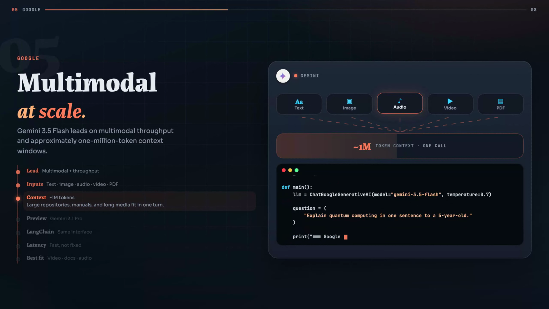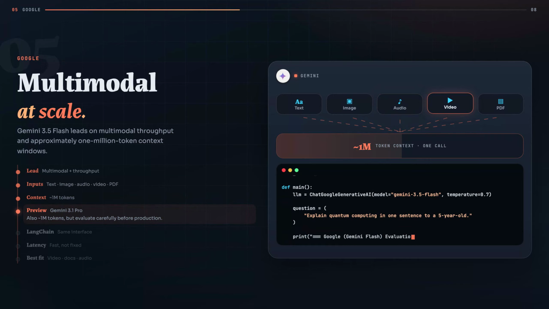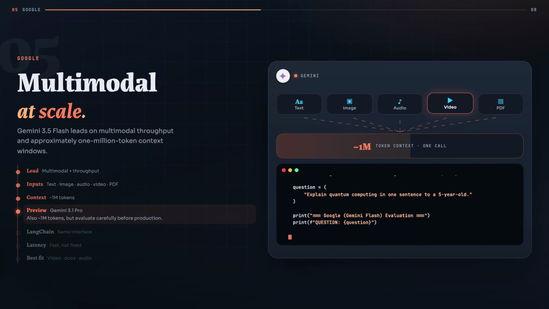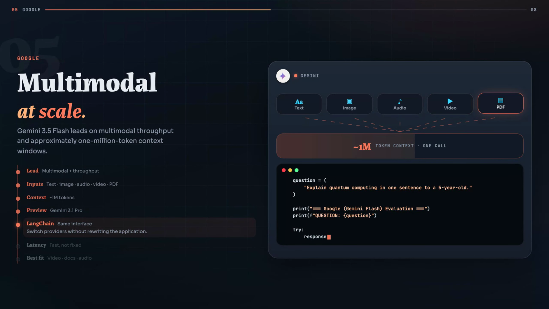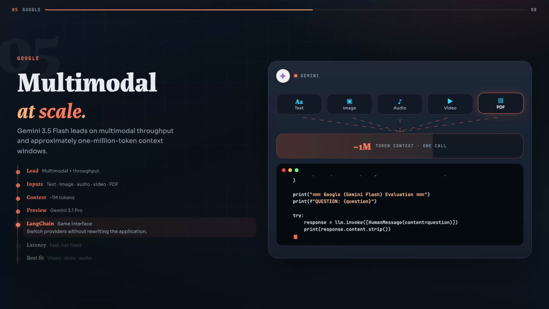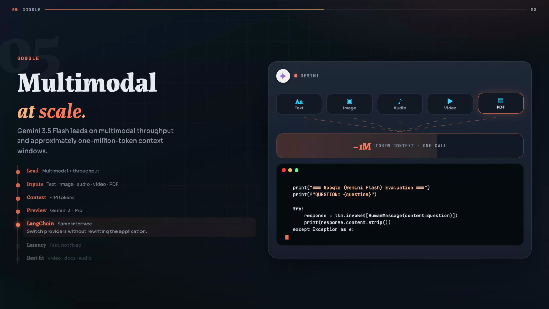Gemini 3.1 Pro also supports approximately 1 million input tokens, but it remains a preview model and should be evaluated carefully before production use. In LangChain, Gemini uses the same init_chat_model pattern, which makes switching between providers much easier.